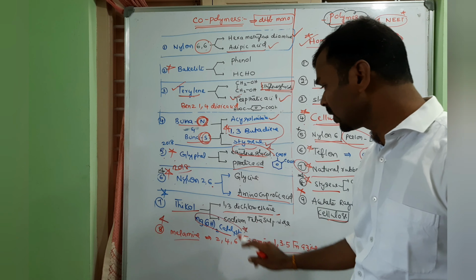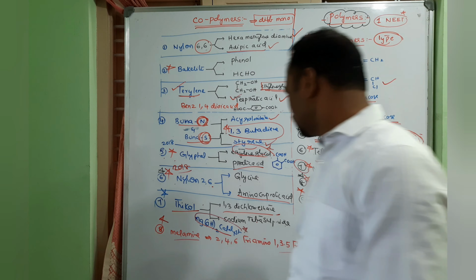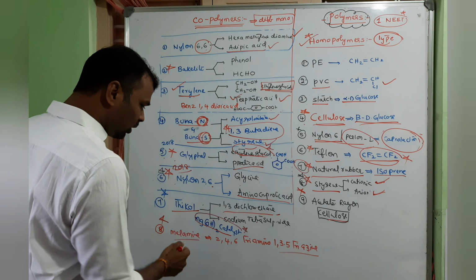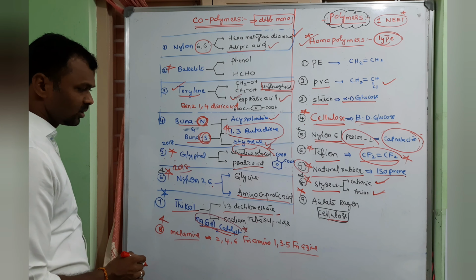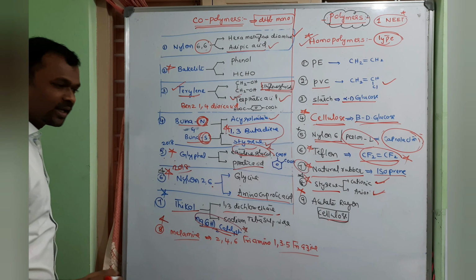Next is thiokol. Thiokol monomers are 1,2 dichloroethane and sodium tetrasulfide, whereas in thiokol the catalyst used is magnesium hydroxide. And one more is there, melamac.